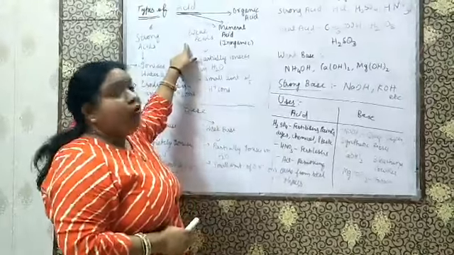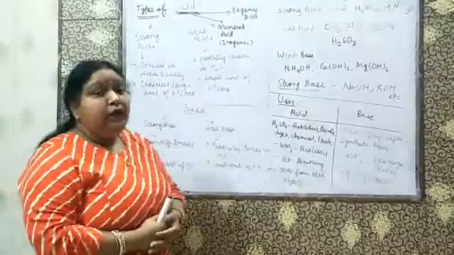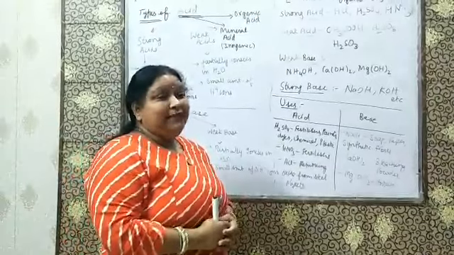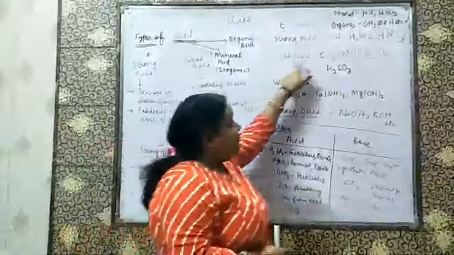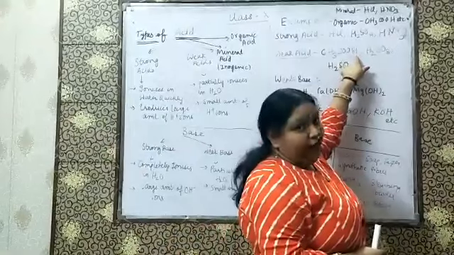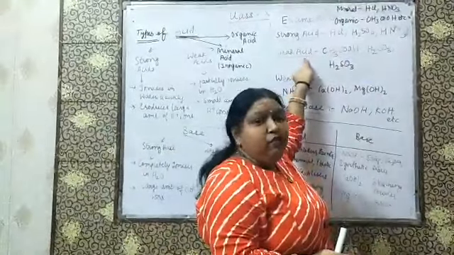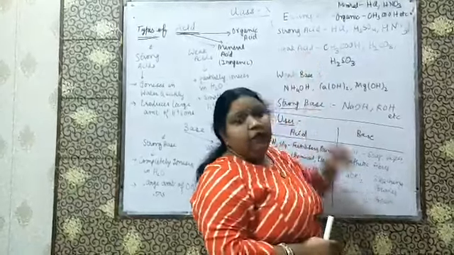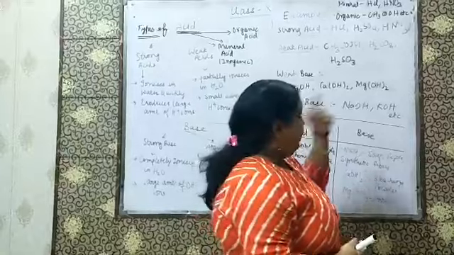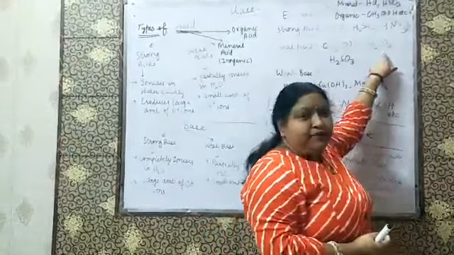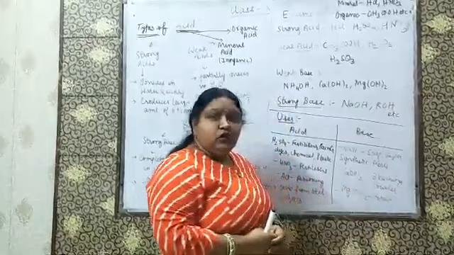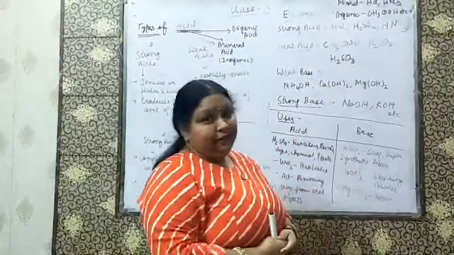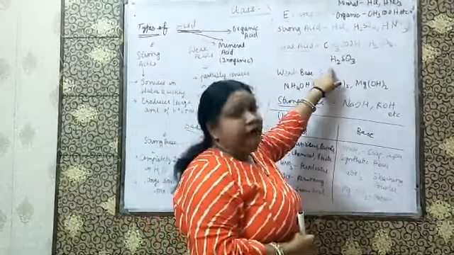Therefore they are called weak acids, and weak acids we can usually eat; we take them as edible acids. For example, CH3COOH means acetic acid or ethanoic acid, which we eat as vinegar when it is mixed with water. Then H2CO3, carbonic acid, which we usually find in our soft drinks. Then H2SO3, sulfurous acid. That is also found in our edibles.